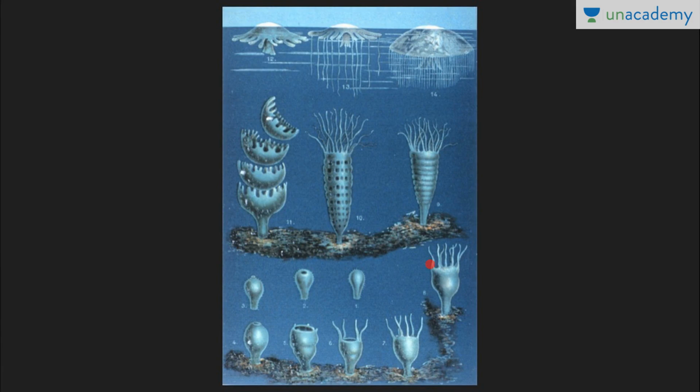Now see, this is the picture depicting strobila formation in Cnidarians. This is the polyp form and this is the medusa form. Here we have transverse segmentation of the body, and we can say there is transverse fission which leads into these and which developed into medusa. So that's how strobila formation gives rise to new offspring.